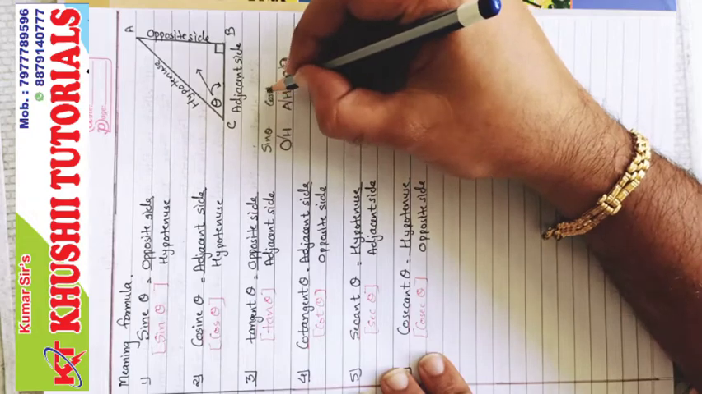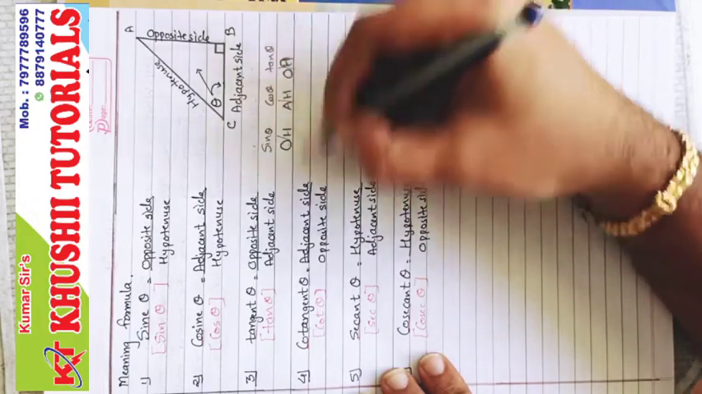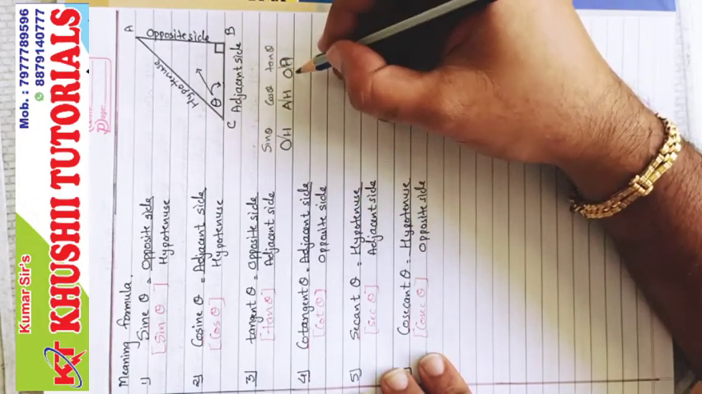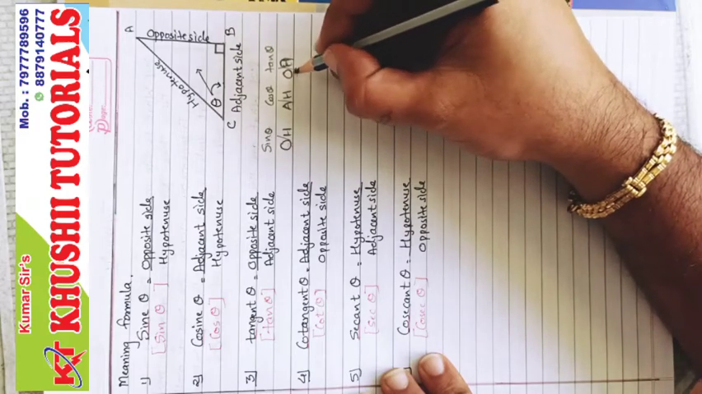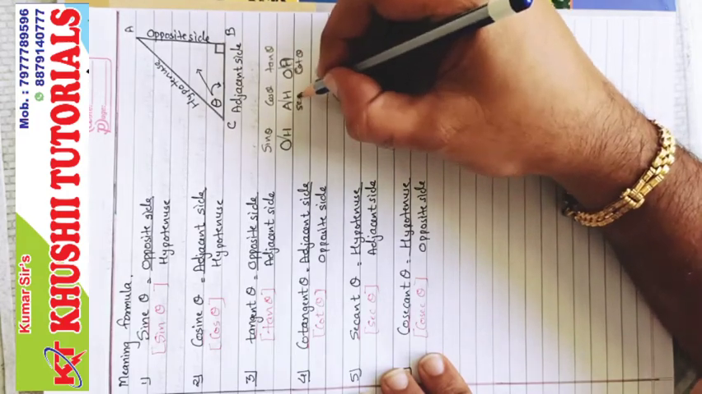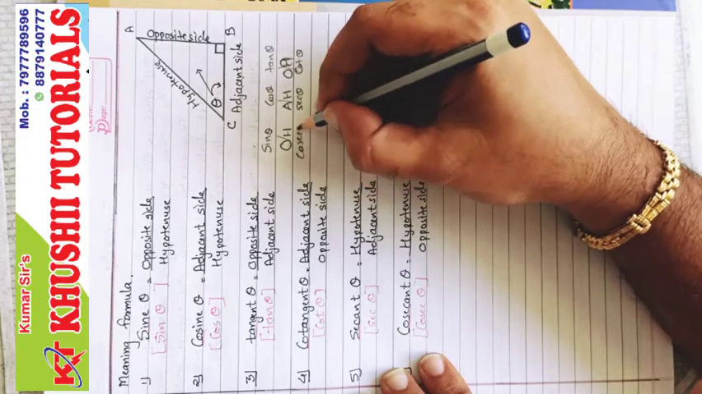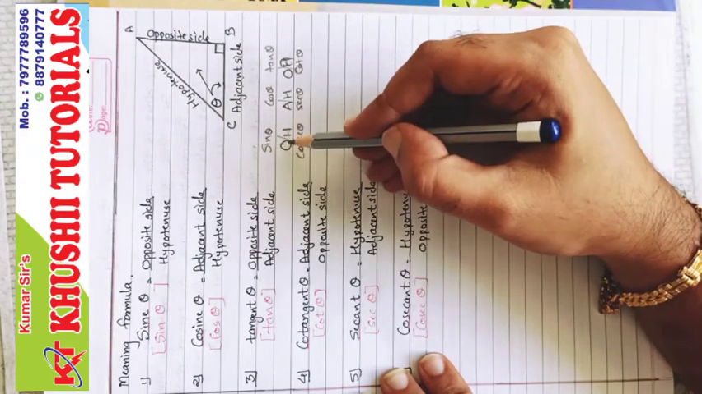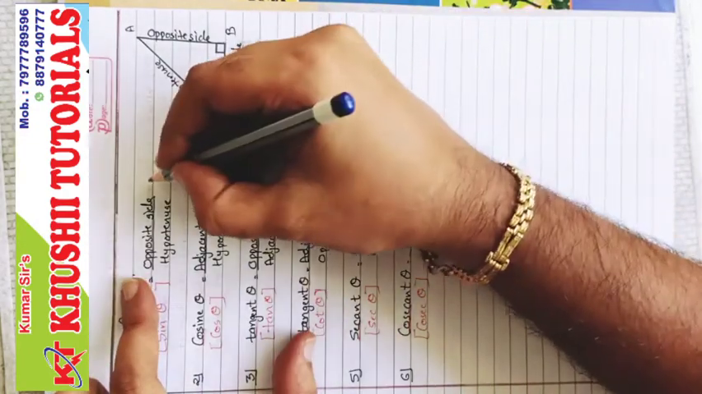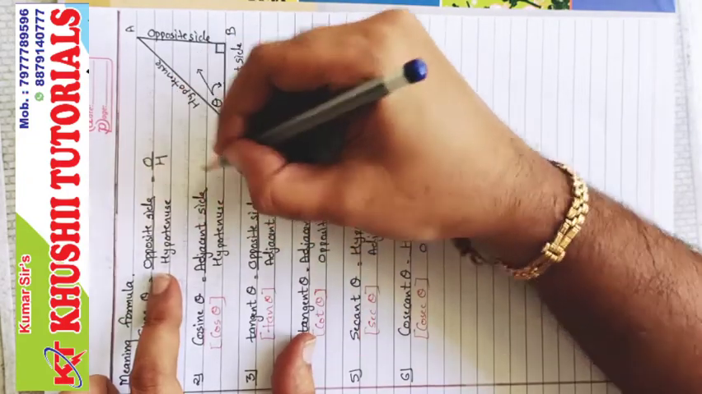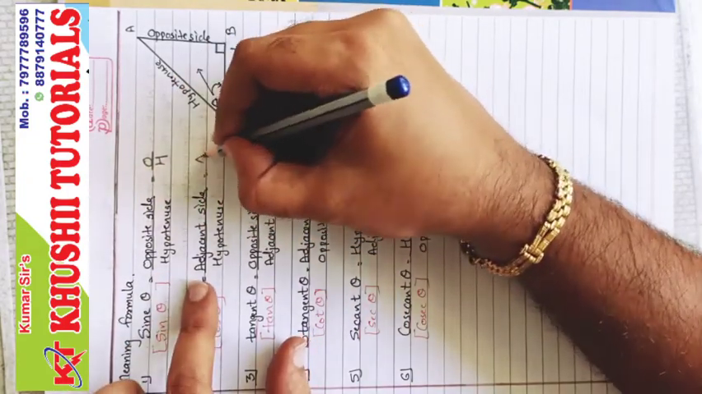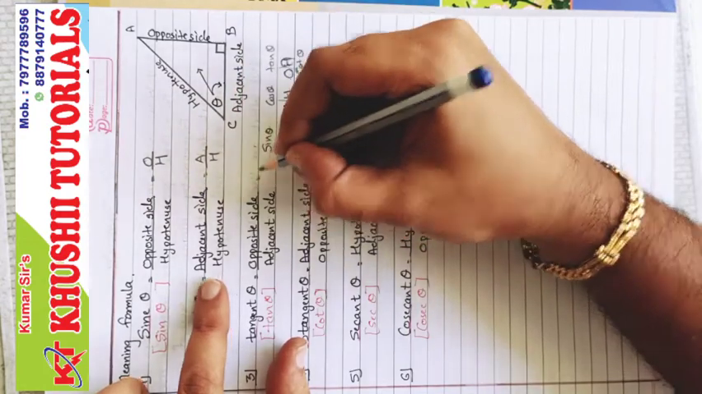This is cos. This is tan. Now we'll go in reverse order. Reciprocal, right? So tan, cot, sec, and cosec. So sine is O upon H. O stands for opposite side. I'll write it here. Opposite upon hypotenuse. Cos stands for adjacent upon hypotenuse.